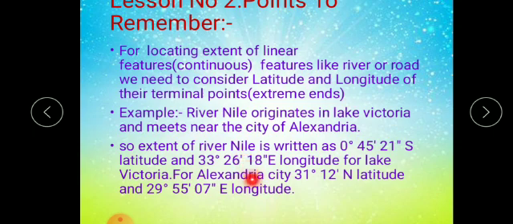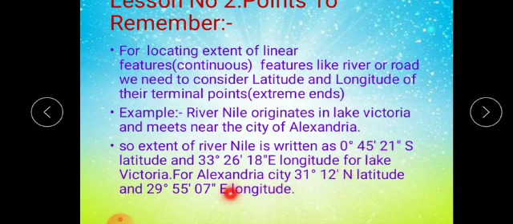Again I repeat, children, we have to consider the starting point and the end point. Which is the starting point for river Nile? It is Lake Victoria. And where is Lake Victoria located? This south latitude and this east longitude. This is the location for Lake Victoria, so we have written the starting point first.